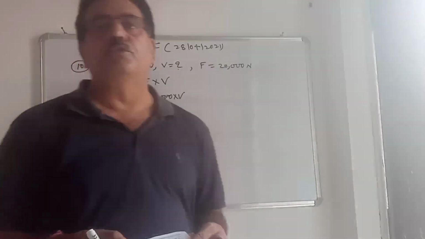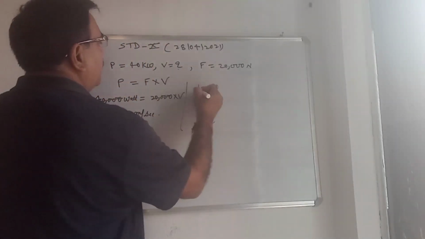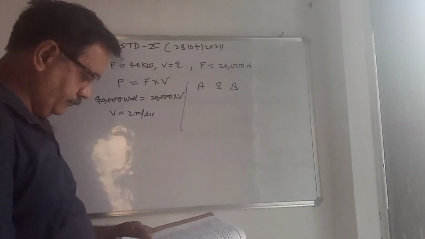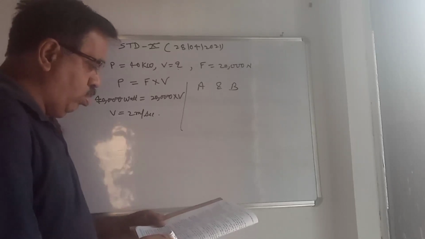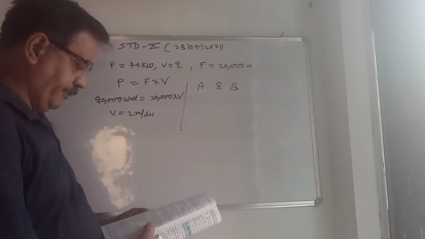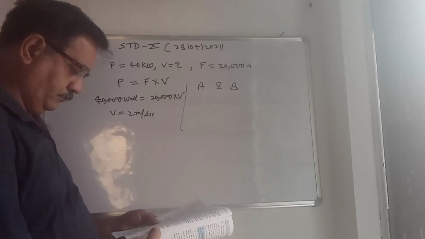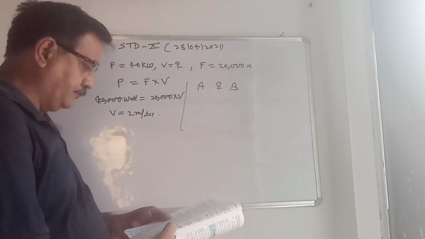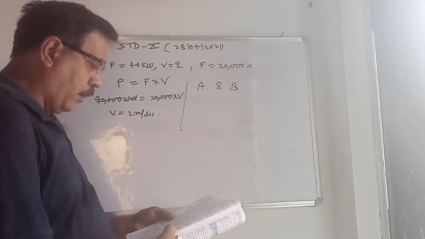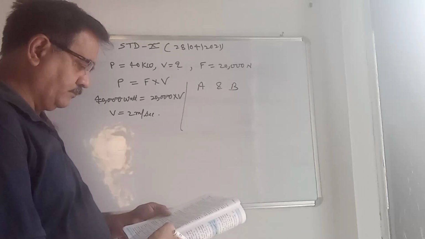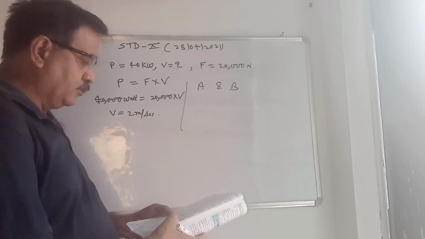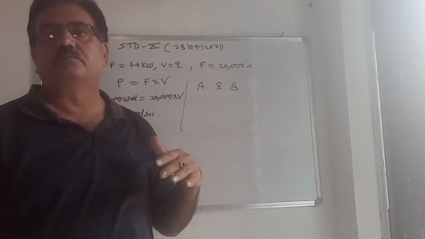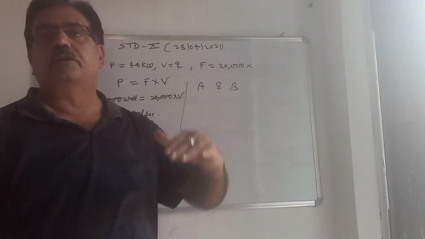Another question. Suppose two persons, A and B, both climb up some stairs to the top.